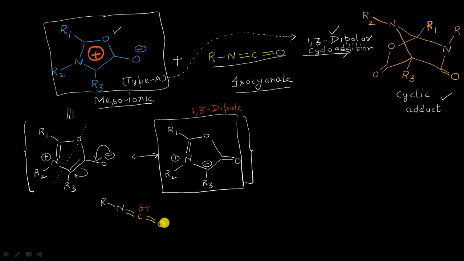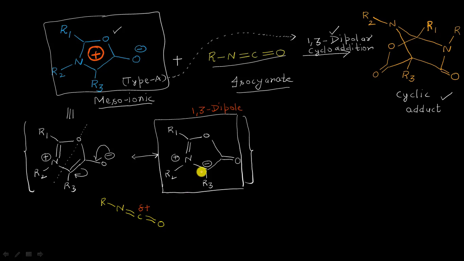They withdraw, they attract the electrons towards themselves, making this carbon atom a lot electropositive in nature. So now I can show here